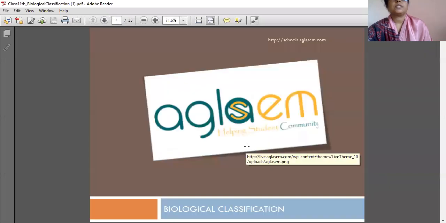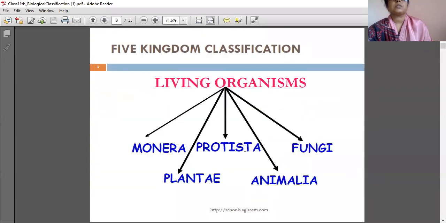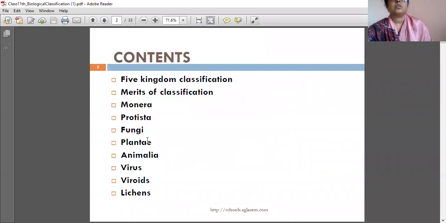Yeah, we will see from the starting onwards. So in this lesson, we learned about the five kingdom classification and the merits of classification. The kingdoms are Monera, Protista, Fungi, Plant, and Animalia. And three more are mentioned: virus, viroids, and lichen, because these three are acellular. So Whittaker did not include them in his kingdoms, and they are included separately.